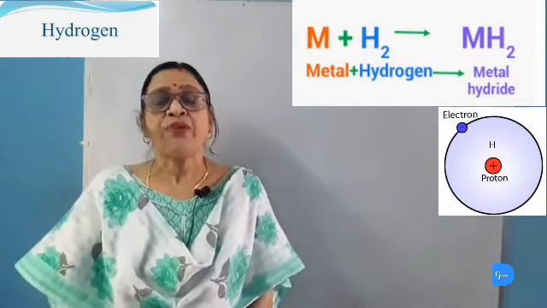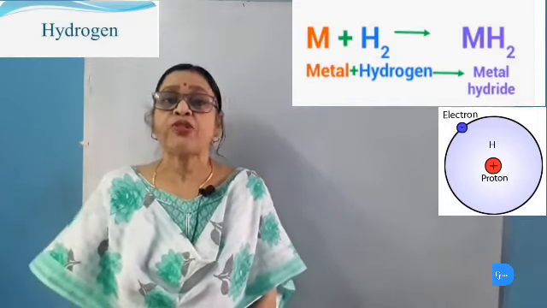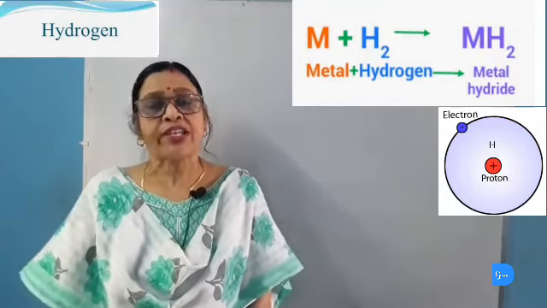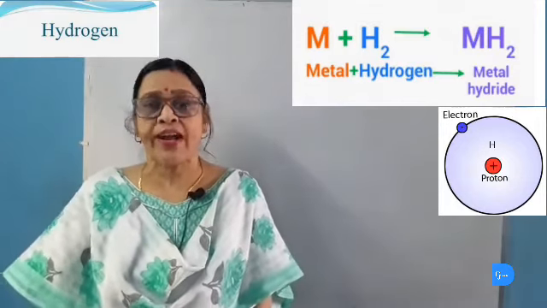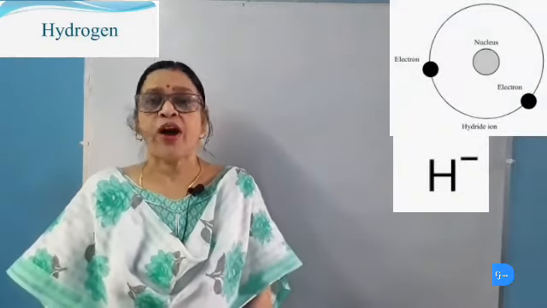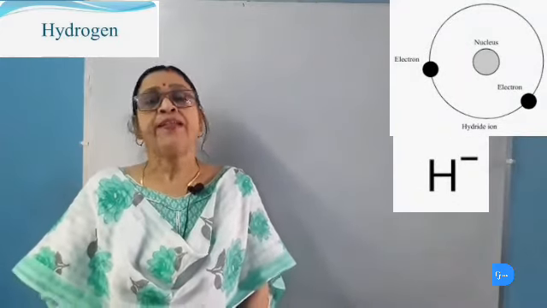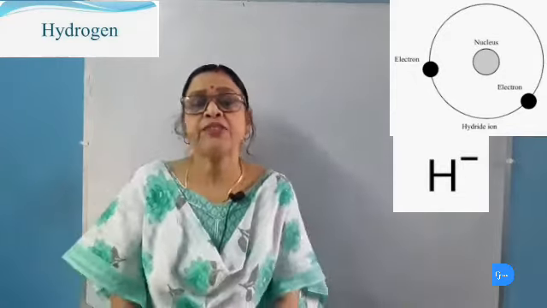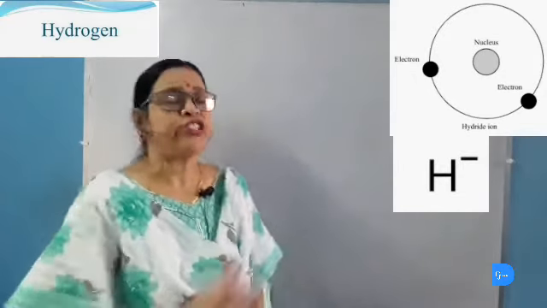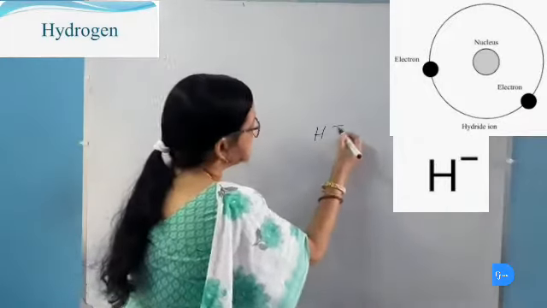But sometimes very highly reactive metals like sodium, potassium, calcium and magnesium force the hydrogen atom to accept the electrons and form metal hydrides. These metal hydrides are solid in nature and heat is required in the formation of metal hydrides. They are ionic hydrides. In these metal hydrides, hydrogen is present as a negative ion known as the hydride ion. It is present as H minus.